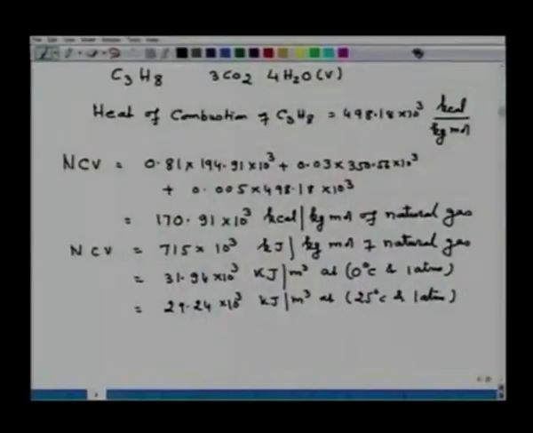Now, since the composition varies, with methane between 81 to 94, C2H6 3 to 7 and so on, one can also determine the value taking the other extreme composition, that is 94% of methane and 7% of C2H6.